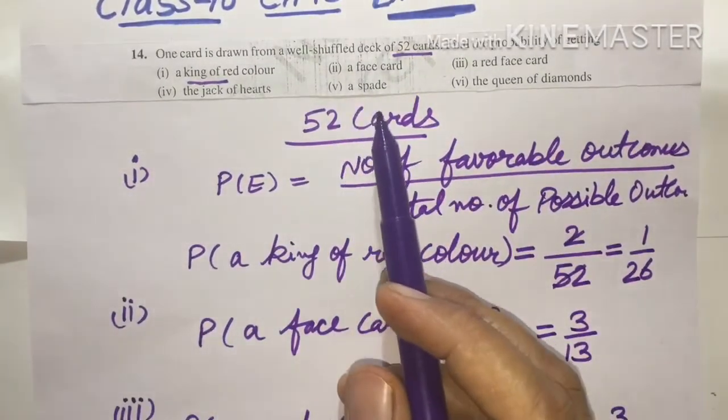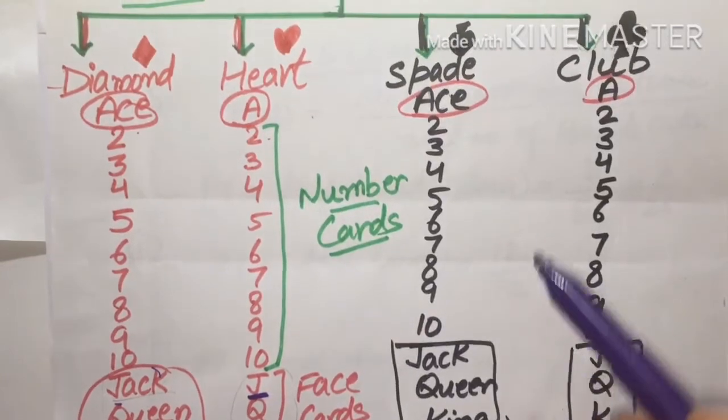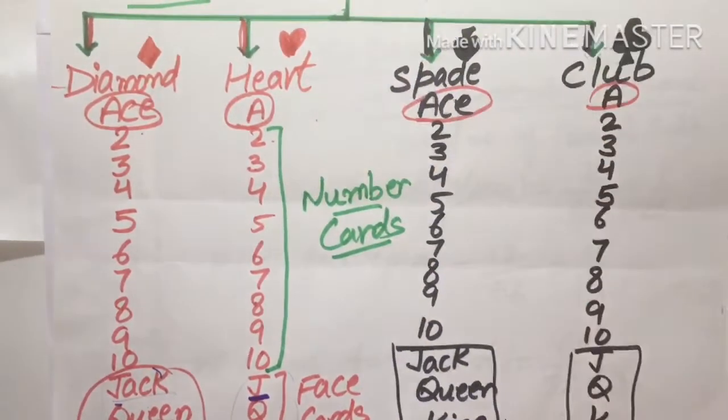Probability of getting a spade. So probability of getting a spade means they are talking about this spade section only. They didn't say any jack, queen or number card. They are saying one card from the spade section.